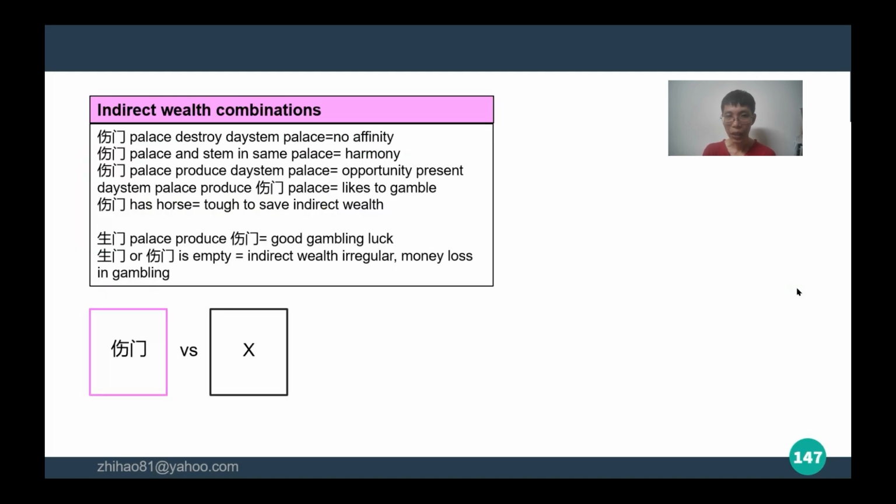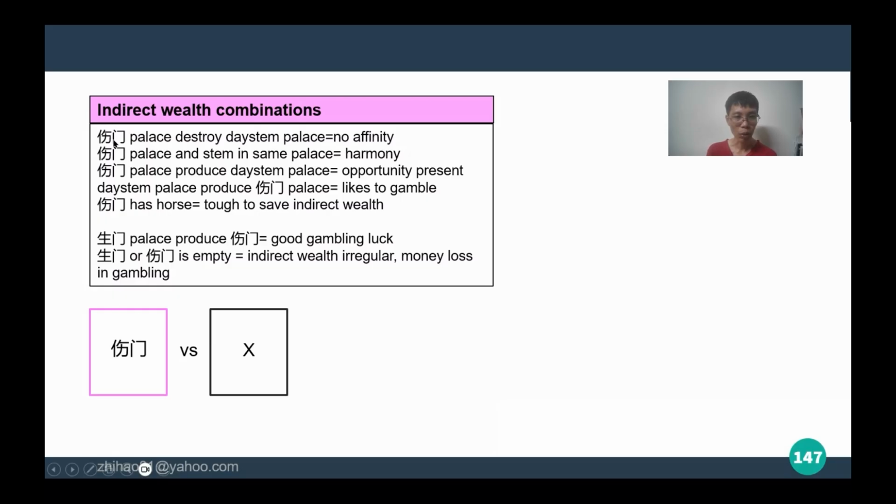Okay, let's look at indirect wealth combinations. Okay, let me tell you something, a secret. In order to memorize all these combinations, we are actually looking at the interaction between your daystem and your 上门 or 生门 and 上门 interaction. So when they are producing each other, you have a good outcome. When they are hurting or destroying each other, one destroy the other, that means that you have a negative outcome.